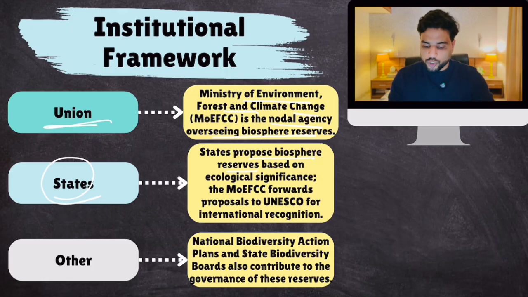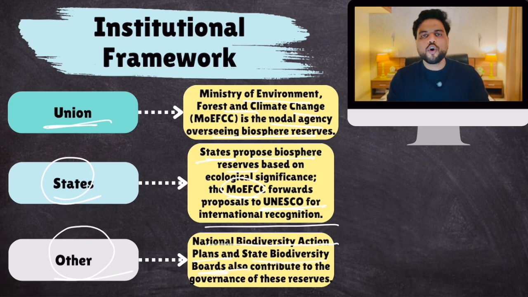They will send a proposal to the Ministry of Environment, which after doing its own checking, will send the proposal to UNESCO for international recognition. So states have this role. Then there are other bodies also like the National Biodiversity Action Plan, and every state has state biodiversity boards. They also contribute towards governance of these biosphere reserves. So this is the institutional framework. Remember this. Okay.